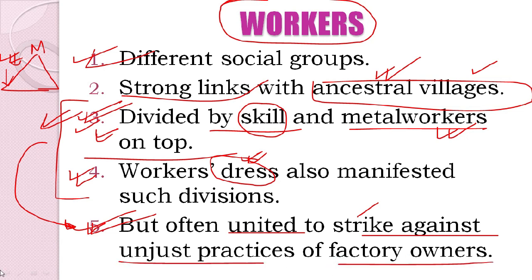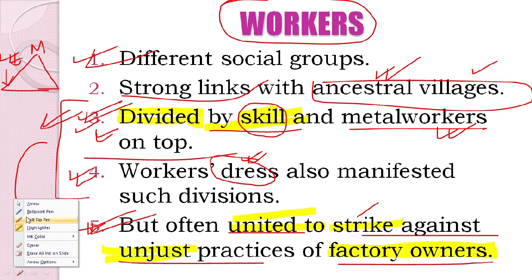Students, in point number 3 we have seen that these workers were divided. On what basis were they divided? They were divided on the basis of their skills. Although they were divided on the basis of their skills in the society, they often united to strike against the unjust, unfair practices of factory owners. When there was a call for united action, all the workers, be it any worker of the society, came together to strike against the unfair practices being meted out to them. Clear? So this was all about workers.